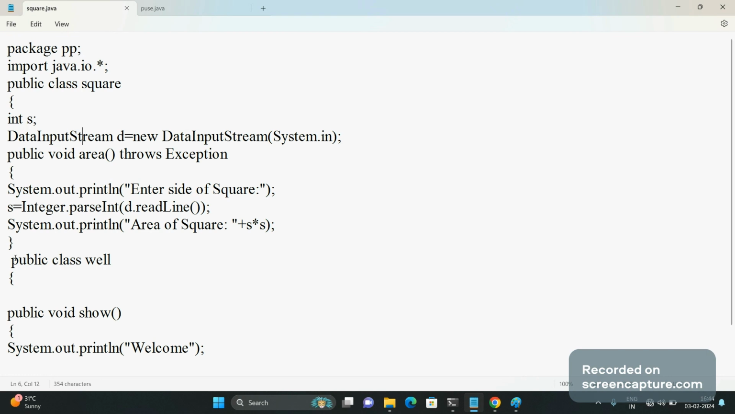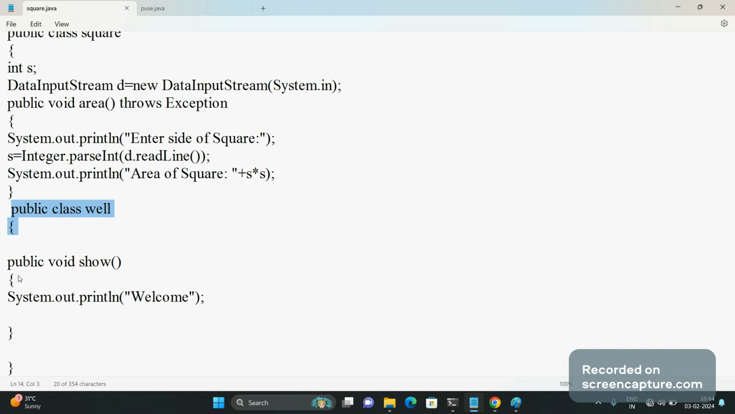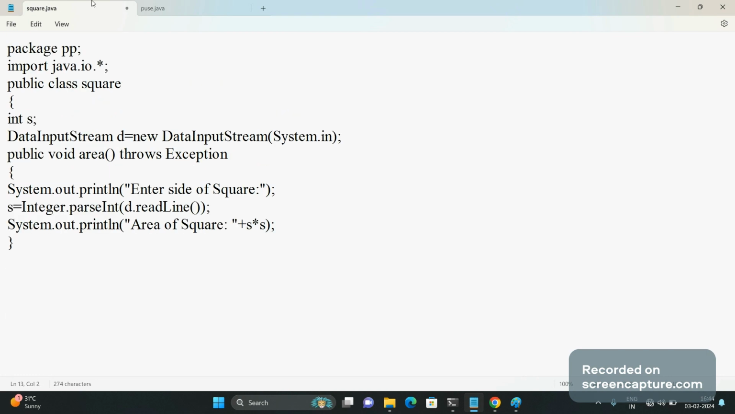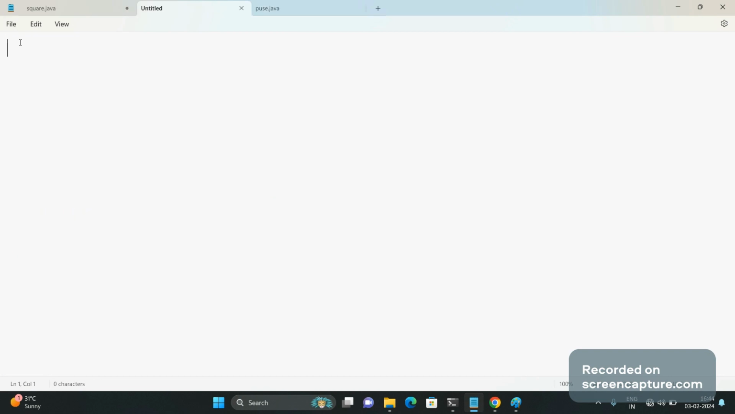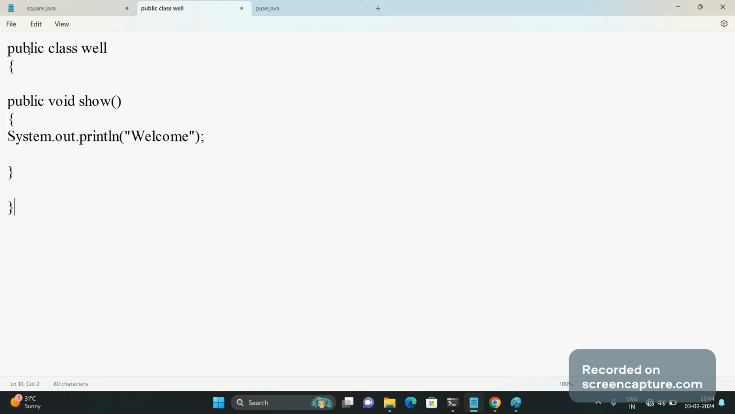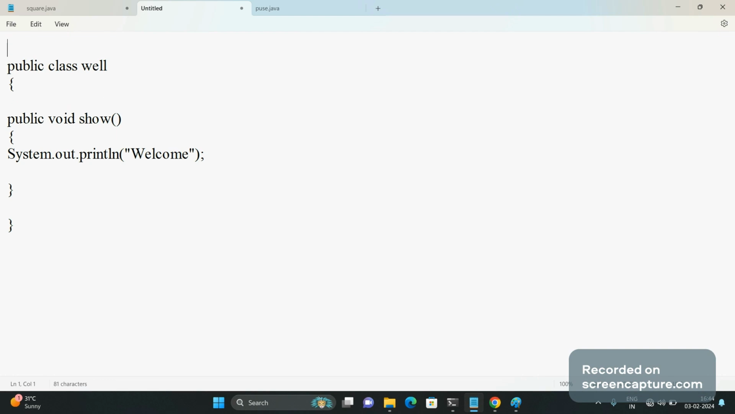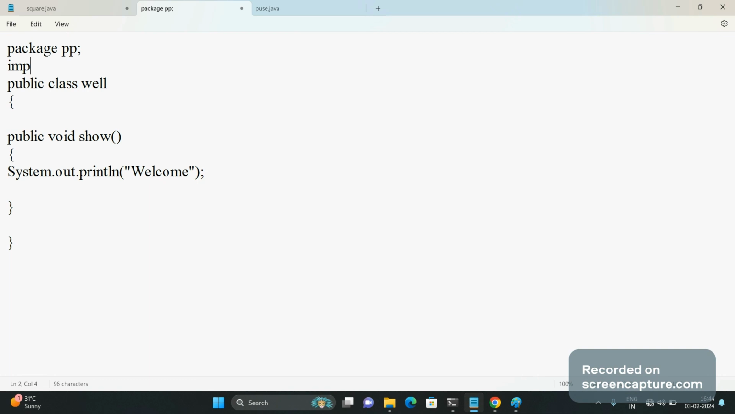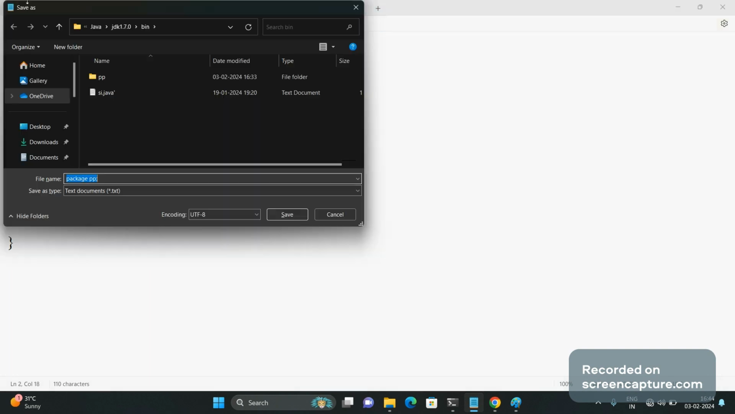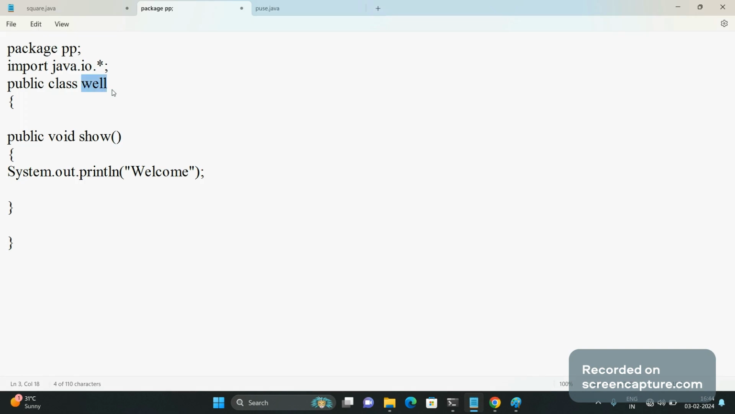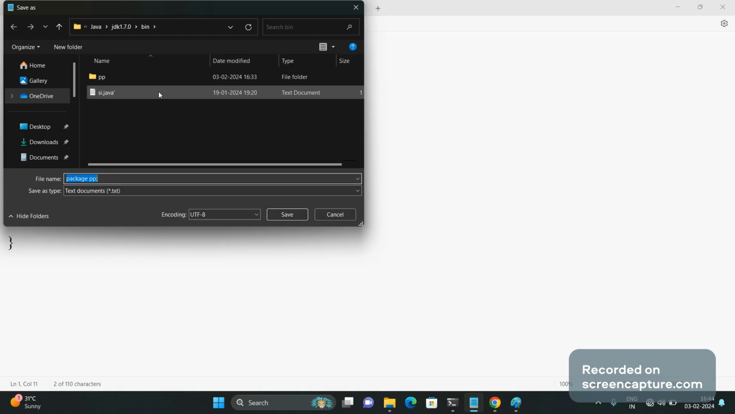You can copy the code of the Well file, create a new notepad file, and the first line should be package pp only, and you can have your regular package of IO. It means you have the Well class in the pp folder. We will have to save this file under bin as Well.java.